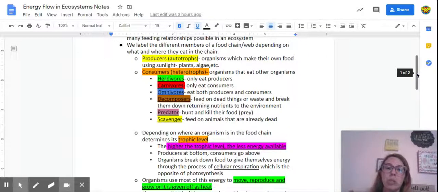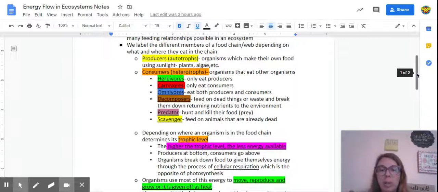Okay, consumers are heterotrophs or organisms that eat other organisms to get energy, and they include herbivores, which only eat producers, carnivores, which only eat consumers, and omnivores, which eat both producers and consumers.